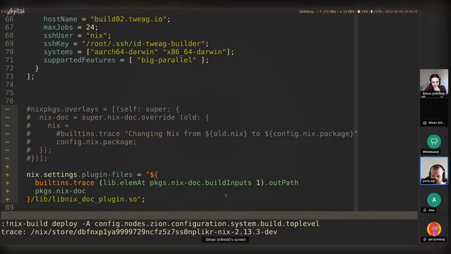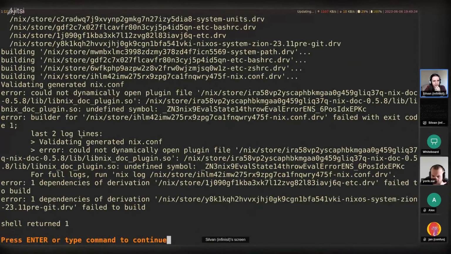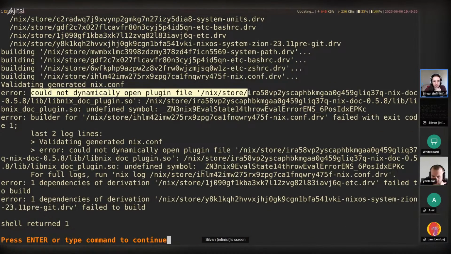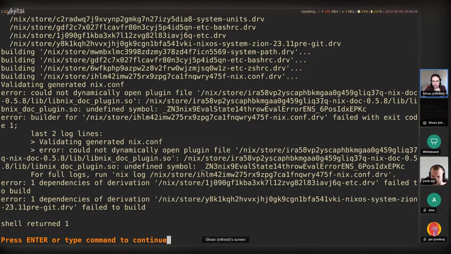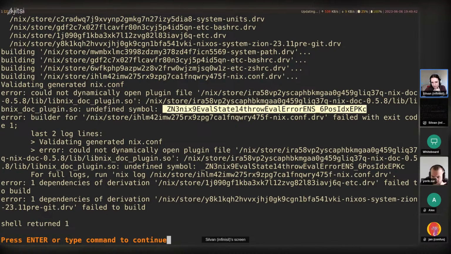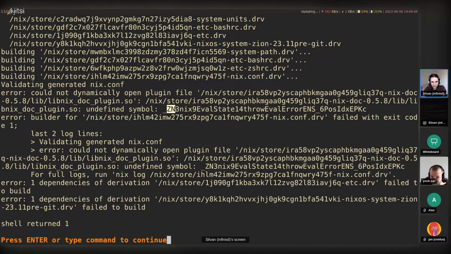Any second now. All right, so could not dynamically open plugin file. Undefined symbol, it's this symbol, throw eval errors. And I just want to see if this actually changes once we do the rebuild.